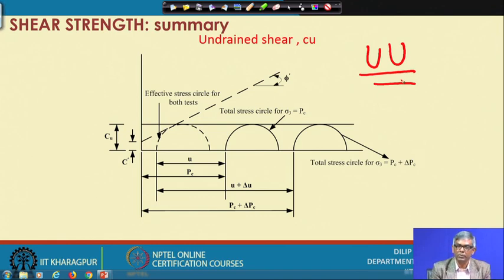That means if you measure the pore pressure also during shear and convert into an effective stress circle, you will get only one circle and the circle size will also be the same, as shown here. The shear strength envelope will be tangential to this. The radius is half the diameter, and the diameter is nothing but sigma 1 minus sigma 3.